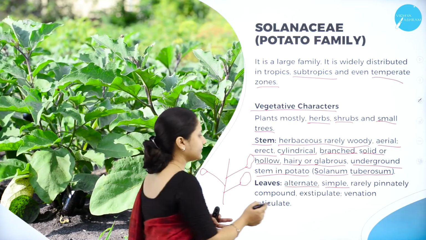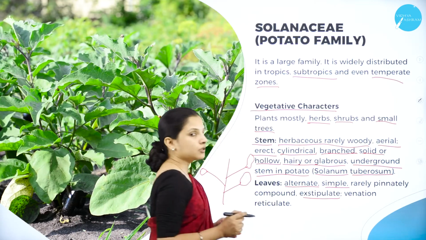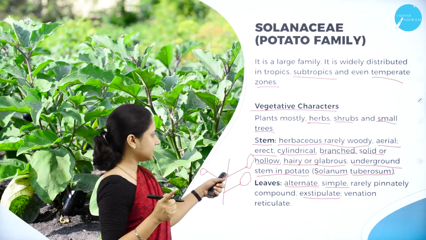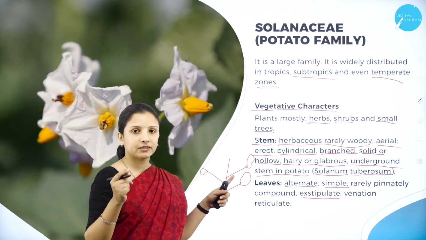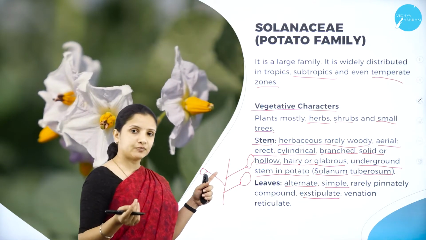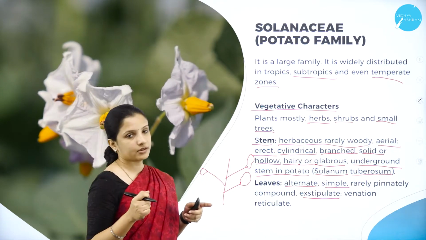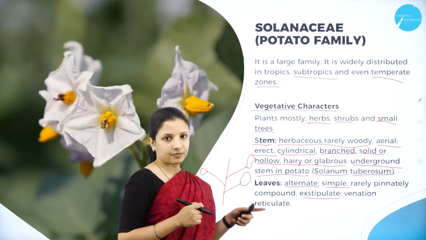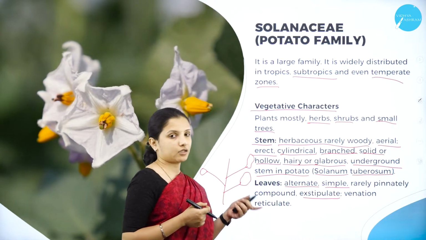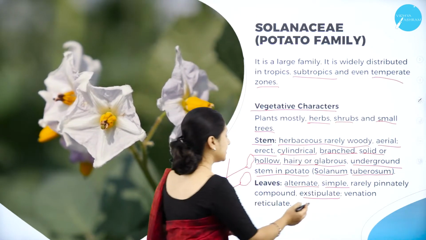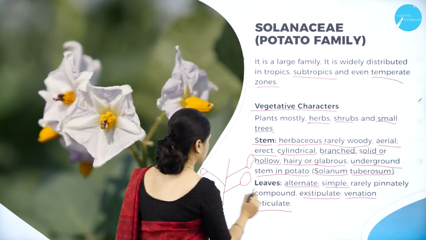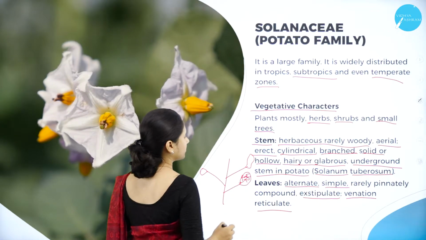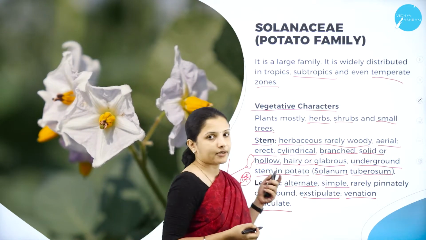They are simple leaves and they are exstipulate. So they don't have the stipule. What is the stipule? At the base of the leaf, there are small tiny leaf-like structures. If it is present, it is stipulate. But in the case of Solanaceae members, that is the potato family, they are exstipulate, meaning stipules are absent. Next, the venation is reticulate. So this is about Solanaceae vegetative characters.